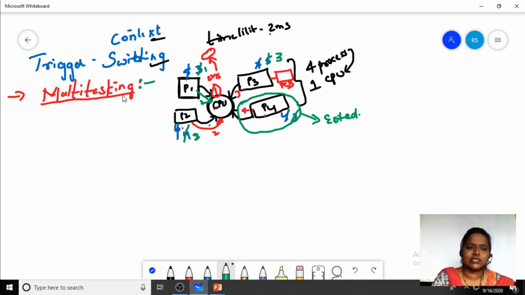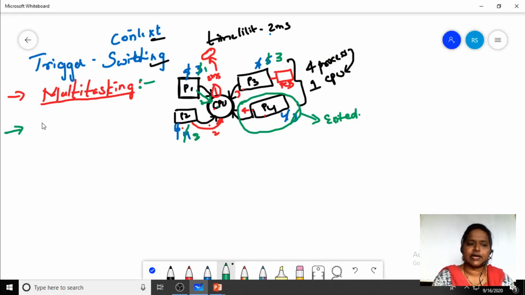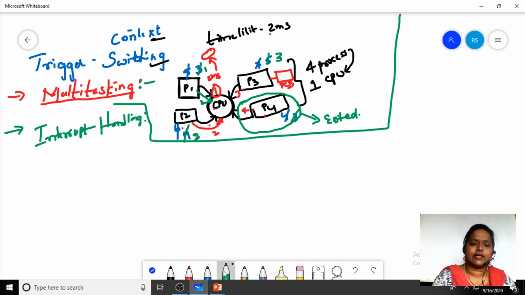And what is the second case where we'll make use of context switching? Here we make use of interrupt handling. So interrupt handling is the second case where we make use of context switching.